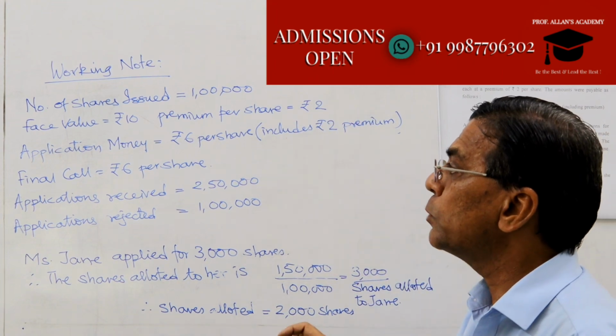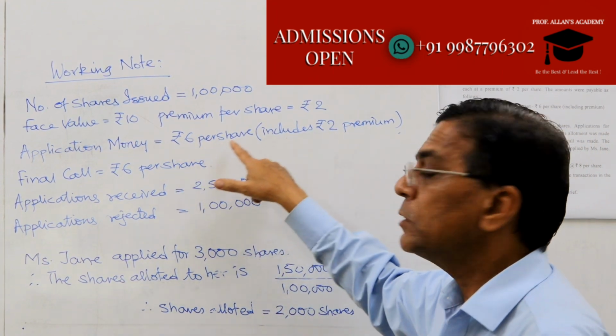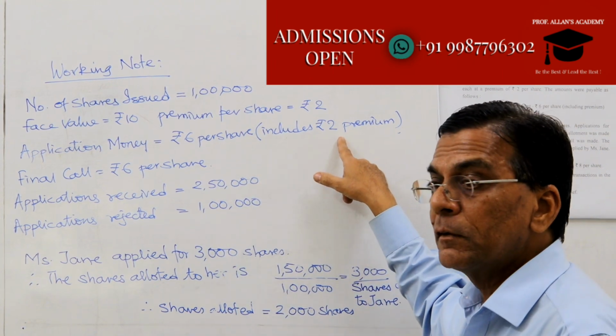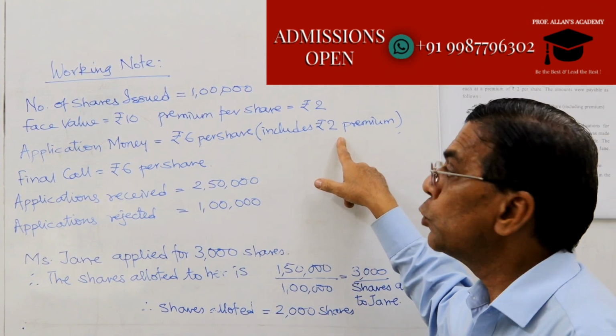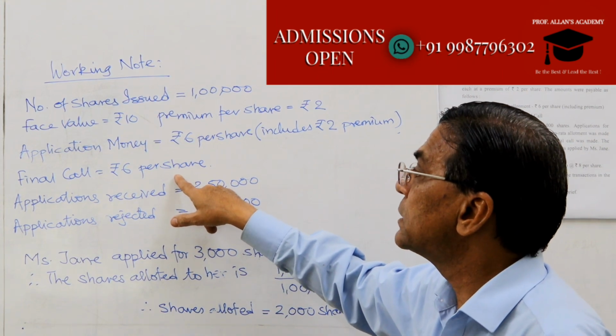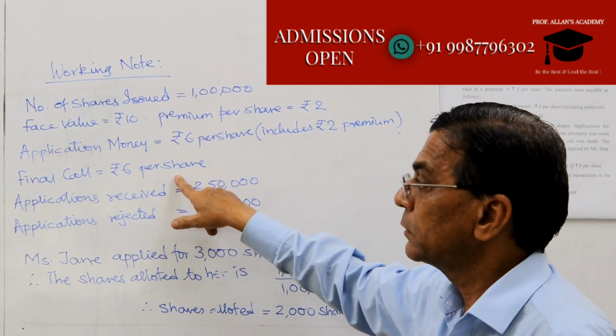And how is this amount to be collected? On application, we will be collecting 6 rupees, which is inclusive of the premium, that is 2 rupees per share. And on final call, the balance, which is 6 rupees per share.